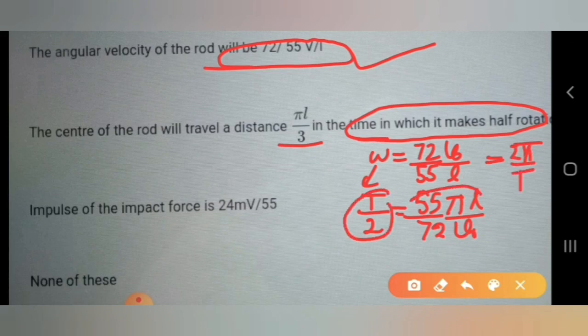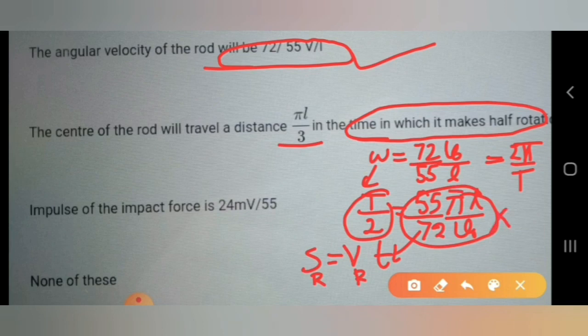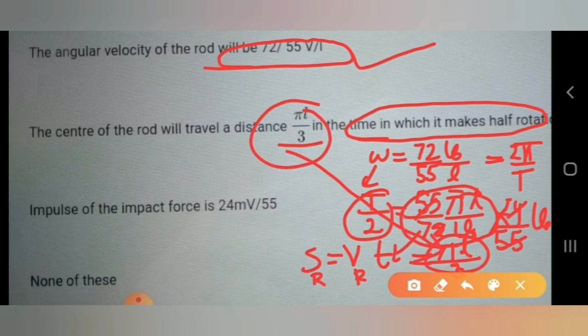In this much time, how much will the rod move, and with what velocity? The displacement of the rod will be equal to the velocity of the center of mass of the rod into this time. The velocity of the rod is known to us. If we multiply this time with the velocity we calculated, 24 by 55 V naught, it cancels, and this value comes out to be pi L by 3. The option says pi L by 3 will be the distance it moves. That's correct, so this option is correct.